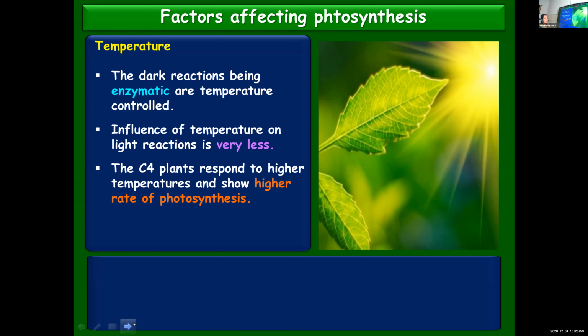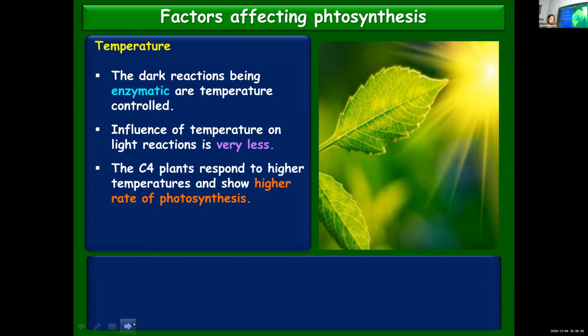So in terms of carbon dioxide, responding to high concentration of carbon dioxide and showing high rate of photosynthesis, that is C3 plants. But C4 plants, they respond to higher temperatures and they exhibit high rate of photosynthesis. So if you compare the productivity on the basis of the carbon dioxide concentration available, then C3 plants respond better and show better productivity.